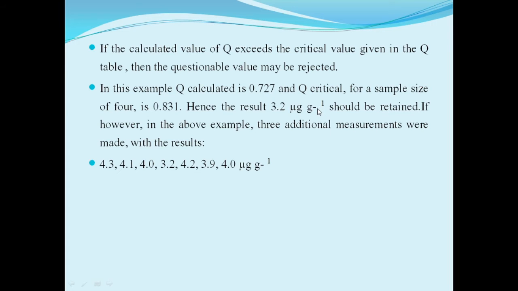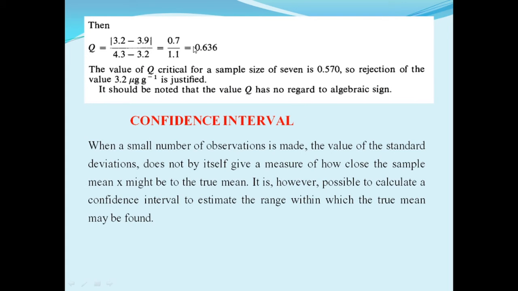In the next example, the Q calculated value is greater than the Q critical value, so the questionable value, 3.2 microgram per gram, is rejected. It should be noted that the value Q has no algebraic sign.